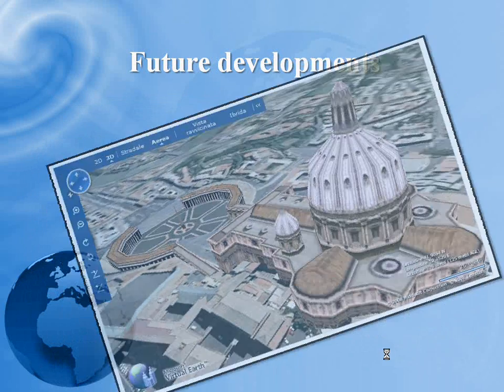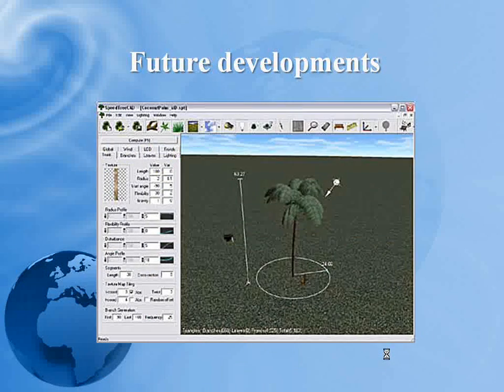The second functionality is about the integration of Vision with professional 3D modeling software. So, Vision wouldn't be used only by citizens, but also by professional figures like environment designers.